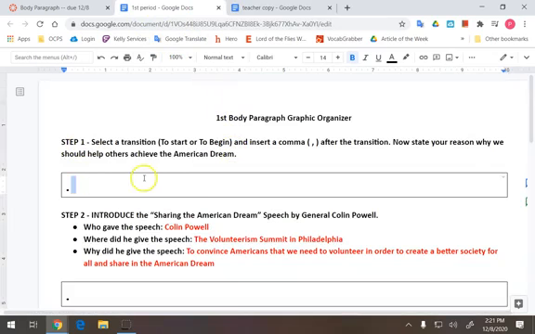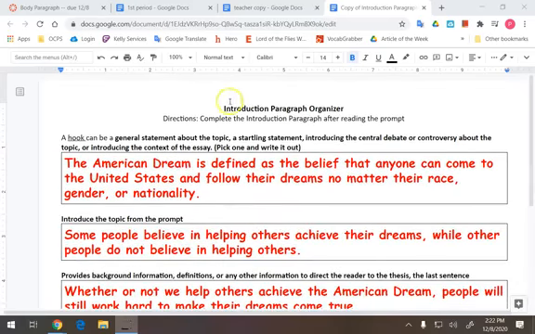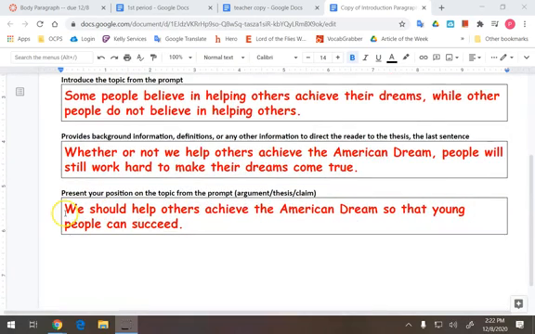So the first thing we have to do is select a transition to begin and insert a comma after the transition. Now state your reason why we should help others achieve the American dream. So I forgot one more thing. You're going to need your introduction paragraph assignment from yesterday open. So I opened up the introduction paragraph graphic organizer from yesterday, and it says we should help others achieve the American dream so that young people can succeed.